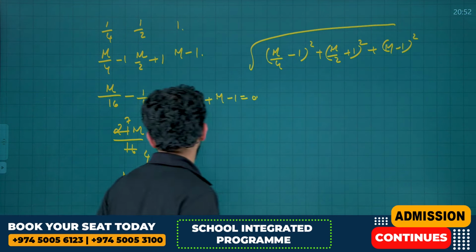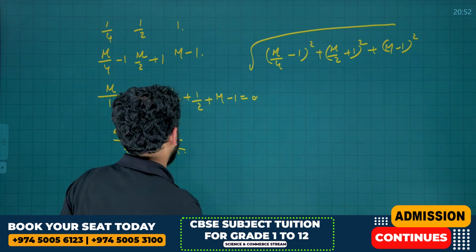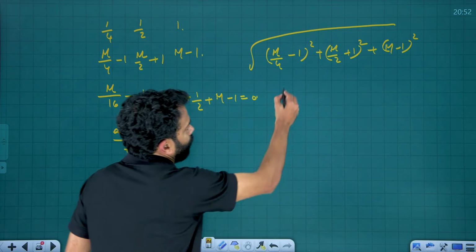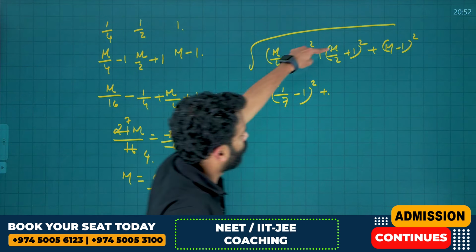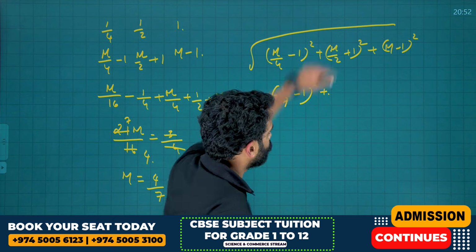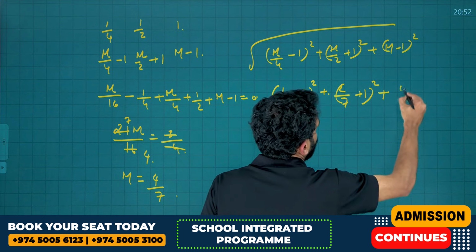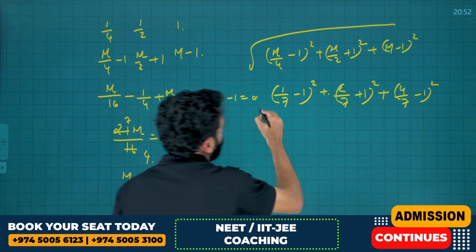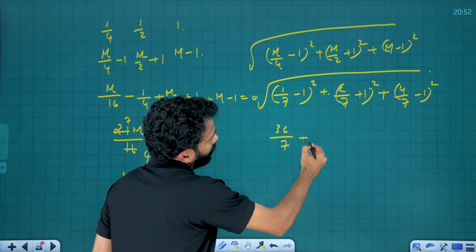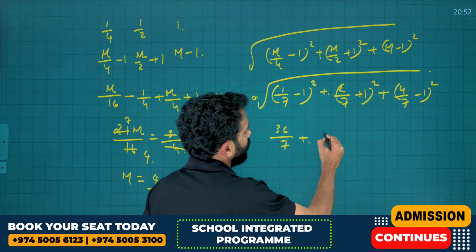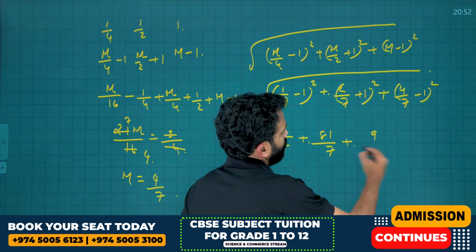And what was mu actually? Mu is 4 by 7. If you substitute 4 by 7 here, it will become 1 by 7 minus 1 the whole square, plus 4 by 7 is 2 by 7, so 2 by 7 plus 1 the whole square, plus 4 by 7 minus 1 the whole square. Okay, and this is 6 by 7, that is 36 by 7 square, and this is 9 by 7 square, that is 81 by 7 square, plus this one 3 by 7, again 9 by 7 square.